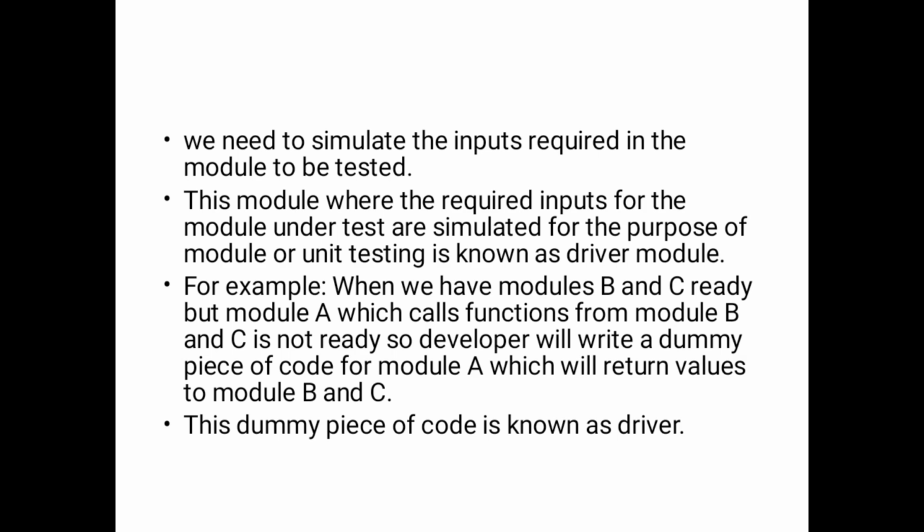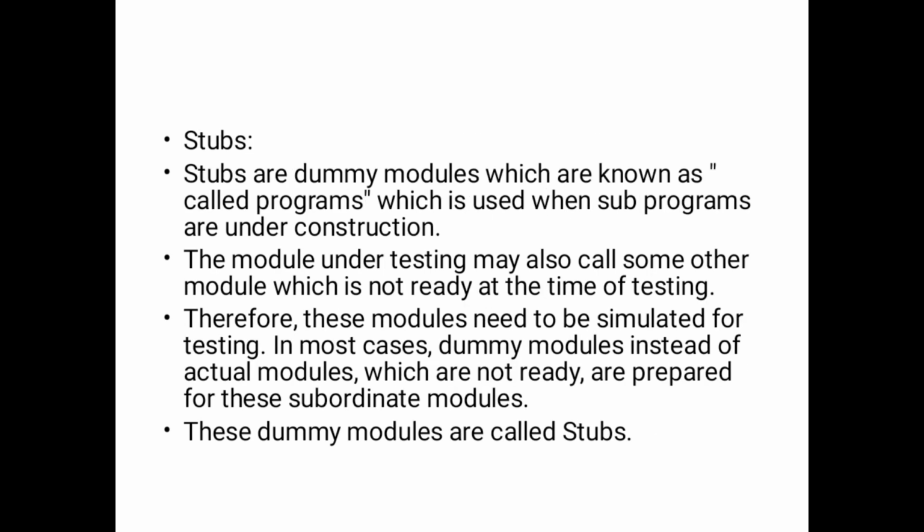So this information you need to be clear on, and then you will get the different types of programming errors. Stubs. What do you mean by stubs? Stubs are dummy modules which are known as called programs, which are used when subprograms are under construction.